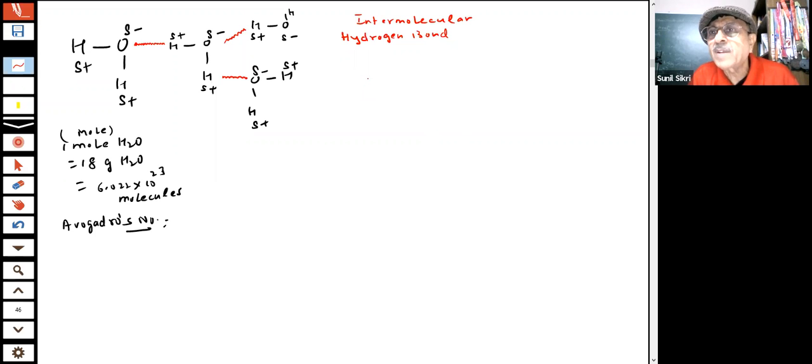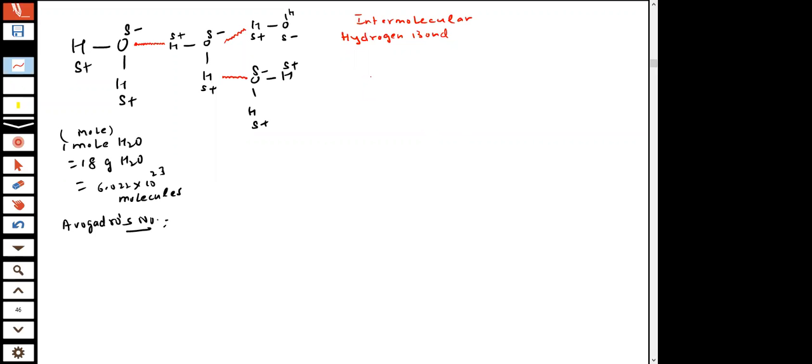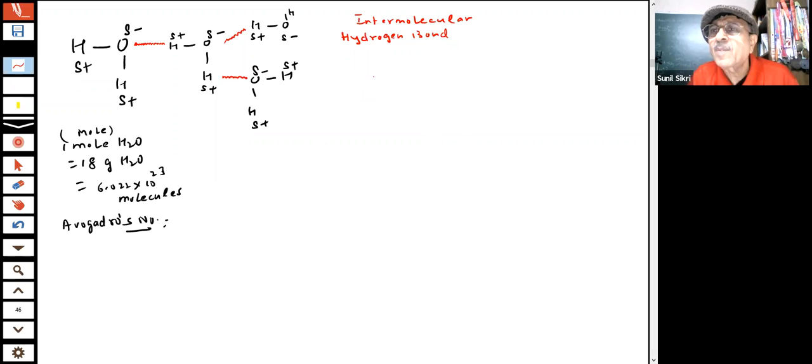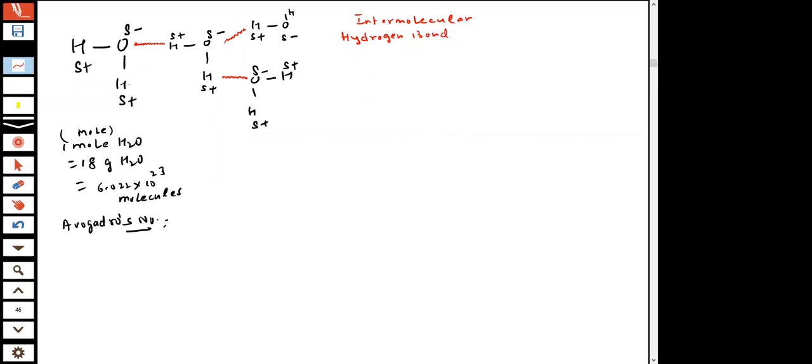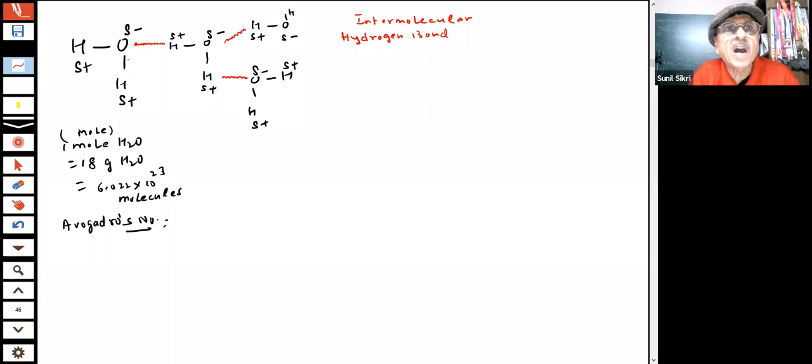What I am trying to tell you is that whenever bonds are polar, for example, in the case of oxygen and hydrogen in water, this is my water molecule. Hydrogen is carrying a positive charge, oxygen is carrying a negative charge.